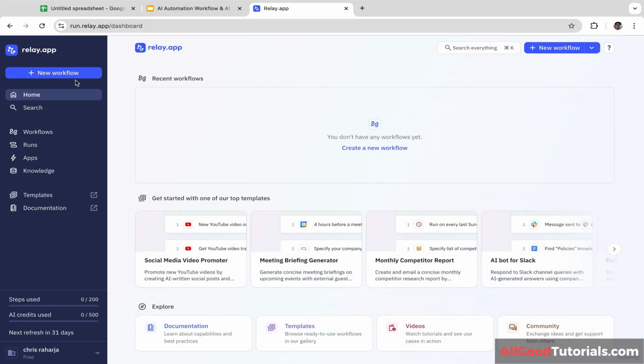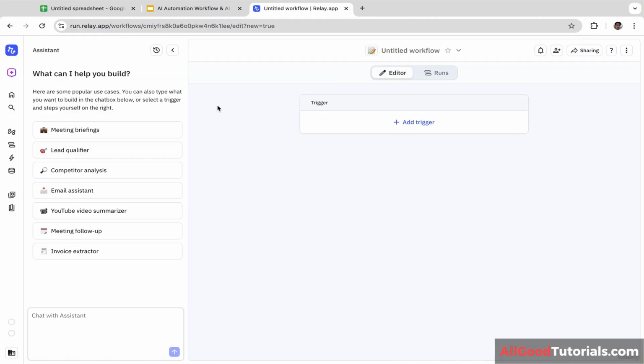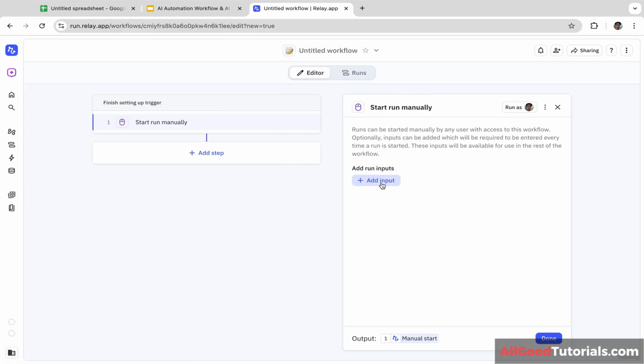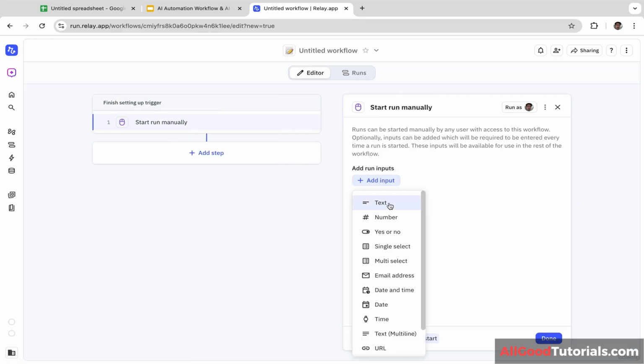Okay, now let's click this new workflow, and you will be redirected to the editing page. Let's click add trigger, and let's click manual, and let's click add input.